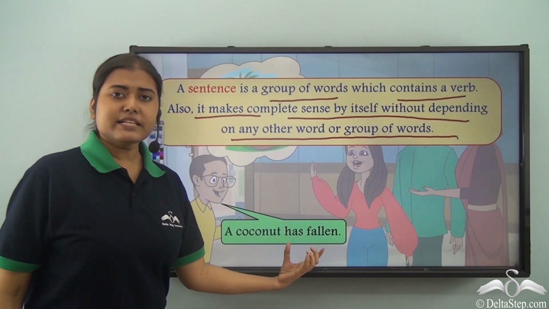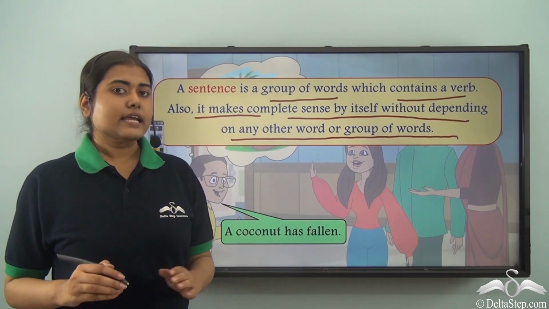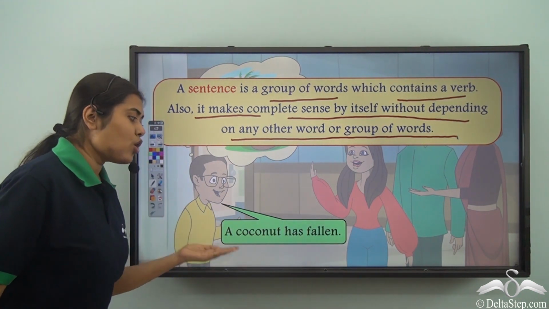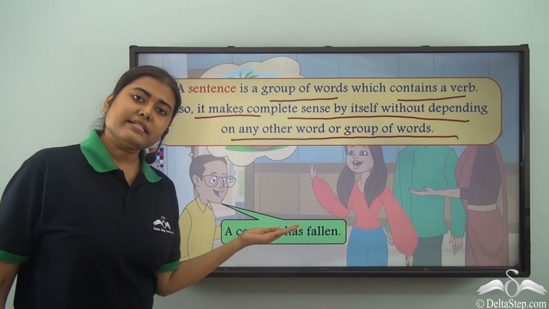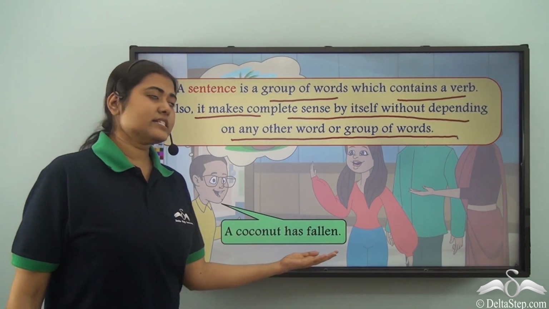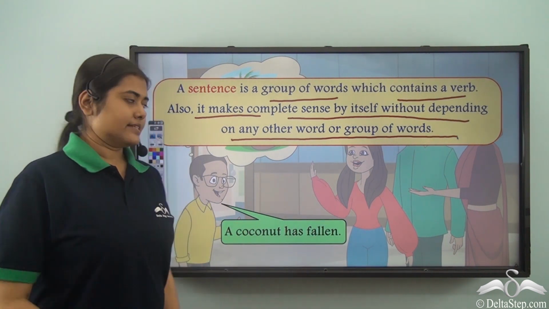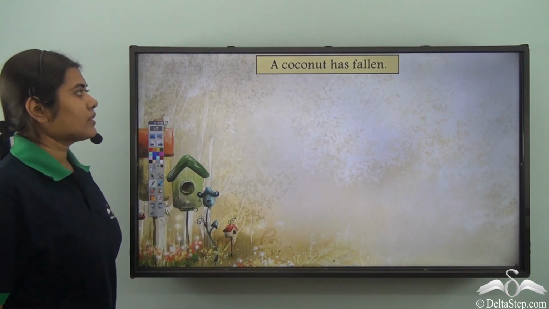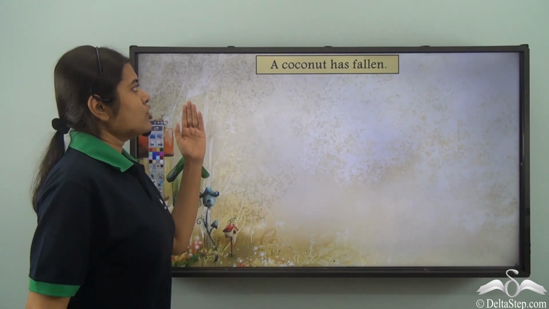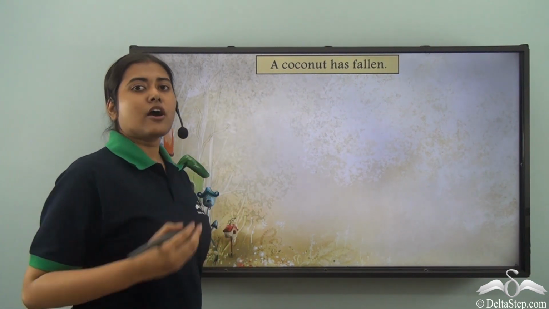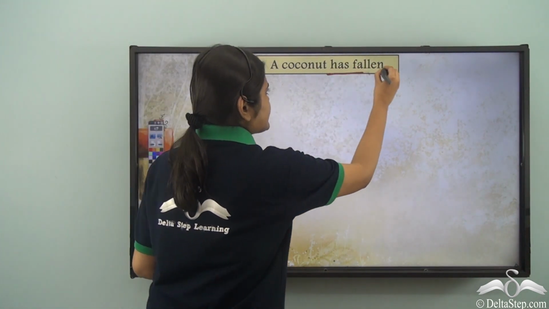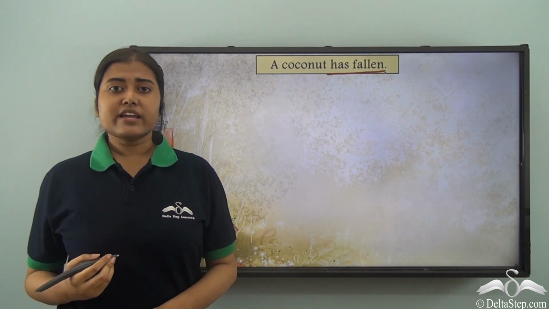So if I simply say has fallen, it does not make a complete sense. But if I say a coconut has fallen, it makes complete sense and it can stand on its own. So a coconut has fallen is a sentence. Now let us look at the sentence carefully. So a coconut has fallen. What is the verb in this case? Has fallen.